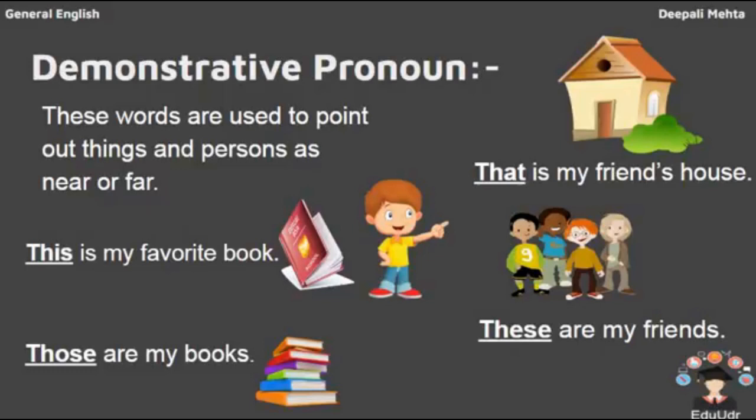For example, that is my friend's house. Because my friend's house is far from my house, I am pointing and saying that is my friend's house. Now, these are my friends. Whenever there is more than one person, we say these are my friends. Those are my books. Whenever the books are kept far, those are my books. So simply this, that, these and those show location. This for near, that for far, these for near, those for far.